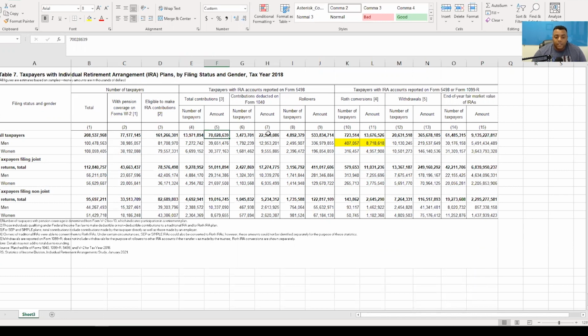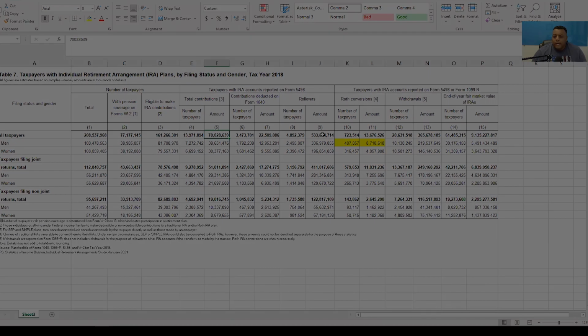You may not be able to get a deduction for it, but you can typically contribute into an IRA in addition to what you do at your job, whether it's a Roth IRA or a non-deductible IRA contribution. So you can still potentially make an IRA contribution even if you have a plan at work.